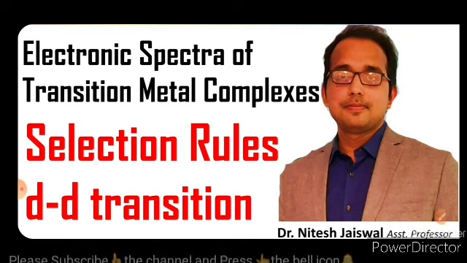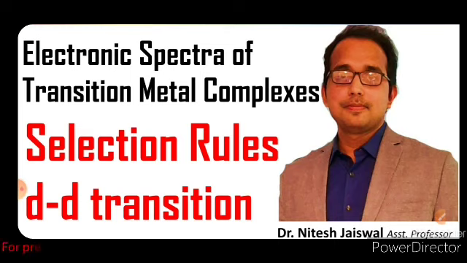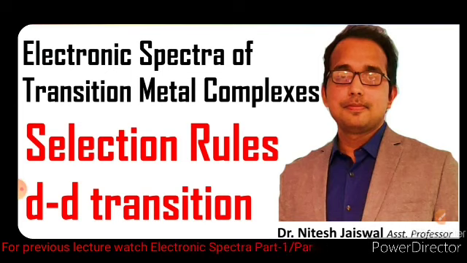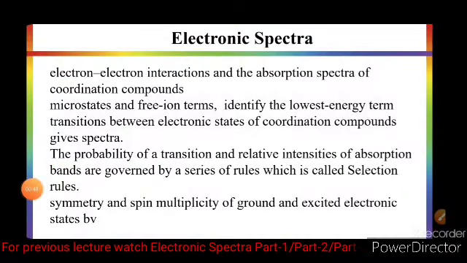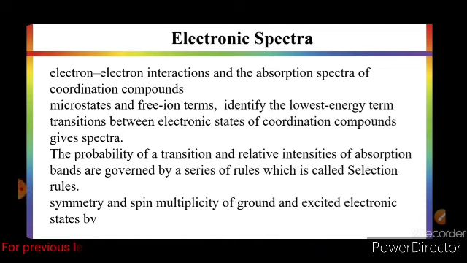complexes. In the previous three videos, we have discussed the origin of color in complexes, absorption of wavelength, Beer-Lambert's law, and the electronic repulsion interaction due to which microstates and terms originate. This has all been discussed earlier. Now we will discuss what is the factor which is responsible for the absorption and origination of electronic spectra in